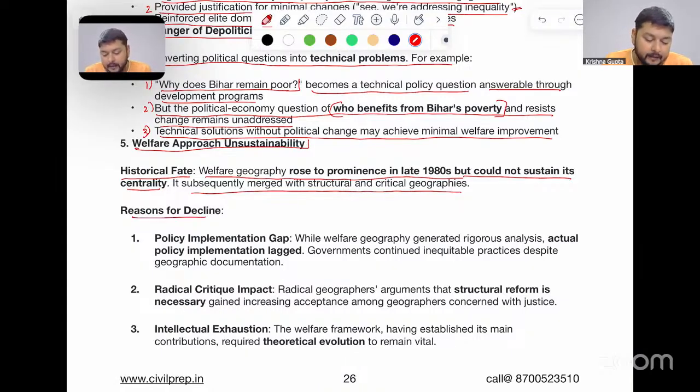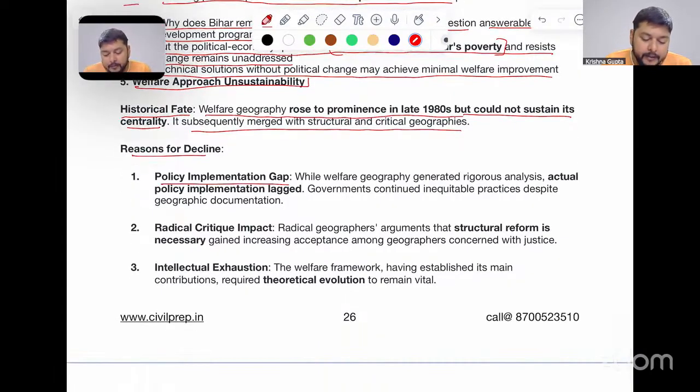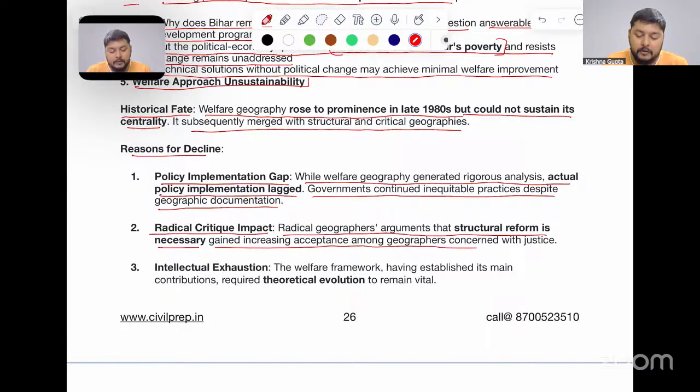Reasons for decline. Number one, policy implementation gap. While welfare geography generated rigorous analysis, actual policy implementation lacked in the region. Governments continued inequitable practices despite geographic documentation. Number two, radical critique impacted here. Radical geographers argued that structural reform is necessary, which gained increasing acceptance among the geographers concerned with justice.